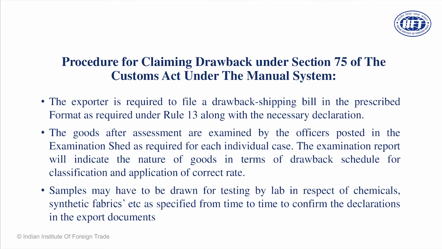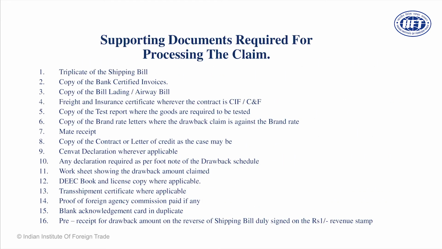So a copy of the shipping bill. Now we file the shipping bill online, then a copy of certified invoices, and a copy of the bill of lading. These are the mandatory requirements. And then what we call a GST RFD 11 copy. Then there are documents such as the freight and insurance certificate, which were taught to you by Professor Harish. Other documents may be industrial literature, mate's receipt, a copy of your all industry rates which has been prescribed by the Department of Indirect Taxes, and then a test report.